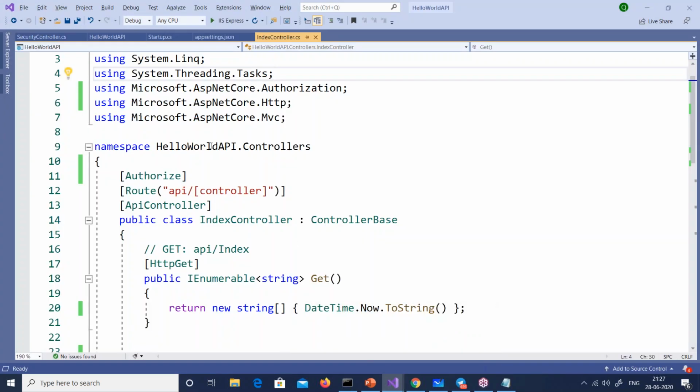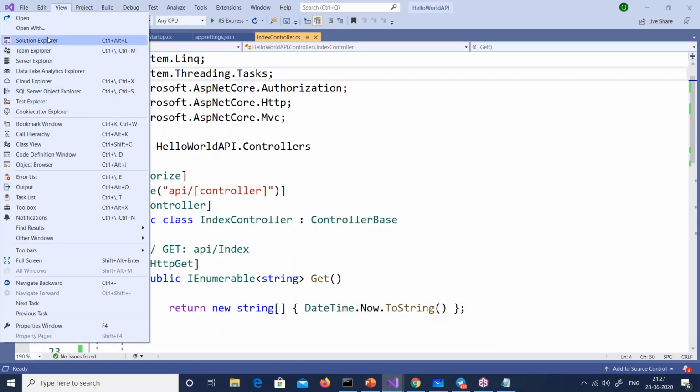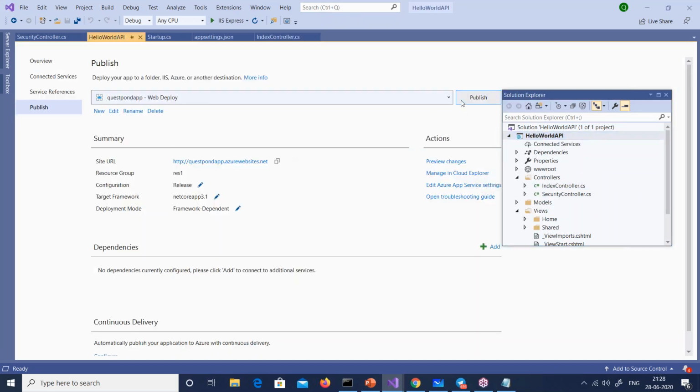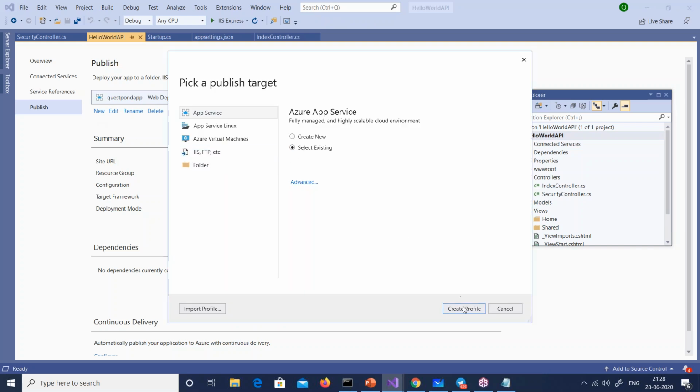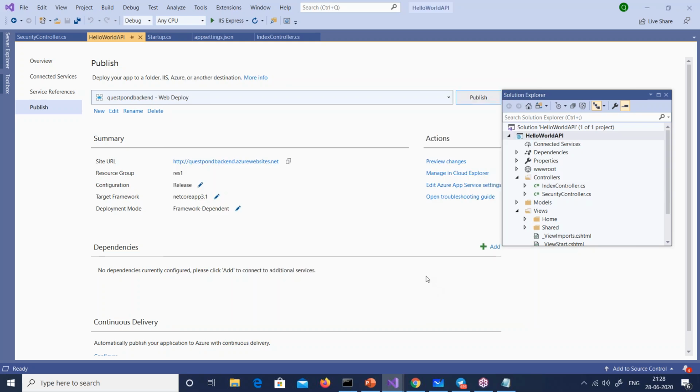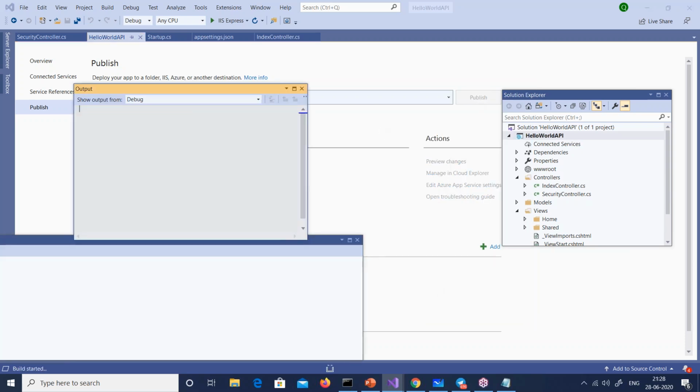Thanks a lot. So let's go back. I'll go here. I'll publish this. Let's very, very quickly publish this to that app service which I've just created. You can see I've logged in to my account from my Visual Studio, and that's my backend API. I will just quickly publish this, right? So this is my backend API, which has now got published to Azure.